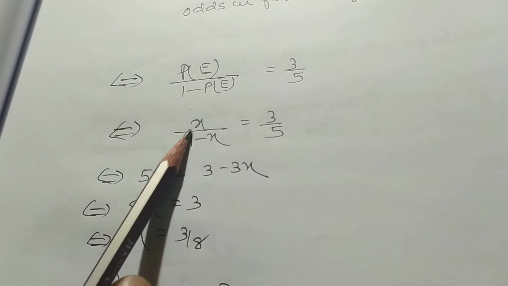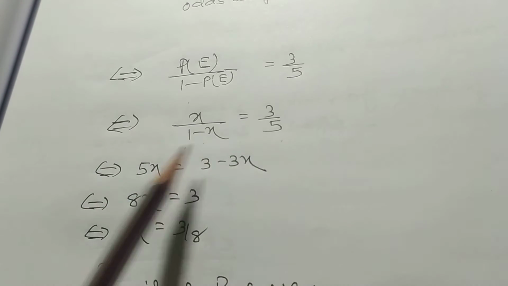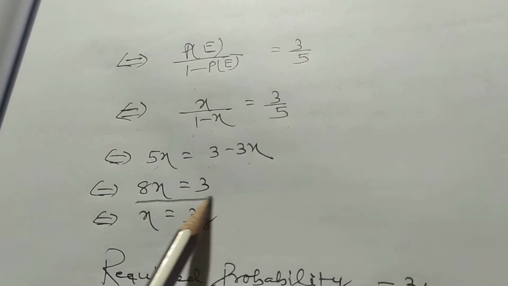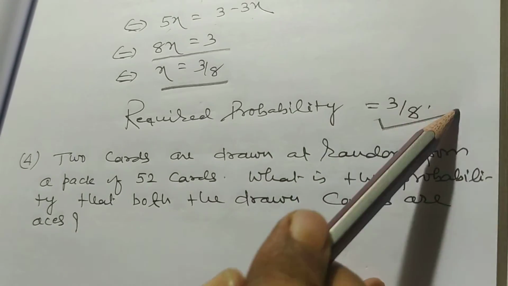Probability of E is equal to x, so x divided by 1 minus x is equal to 3 by 5. Doing cross multiplication, 5x is equal to 3 minus 3x. 8x is equal to 3. x is equal to 3 by 8. So the required probability is equal to 3 by 8.